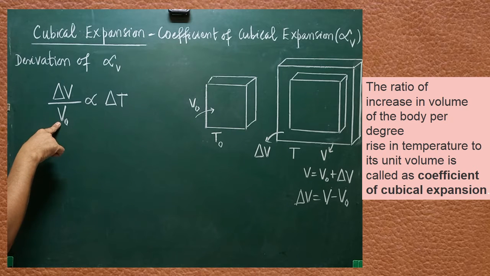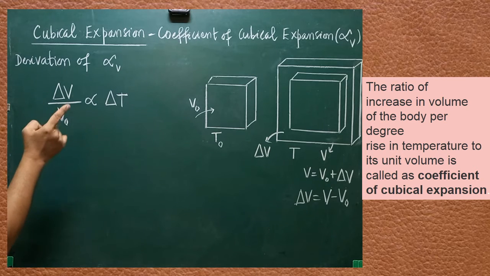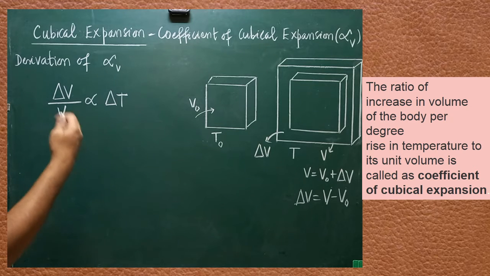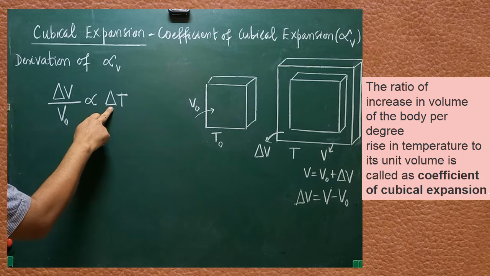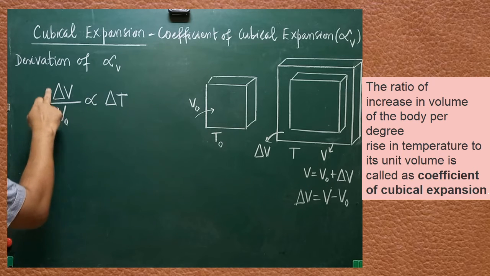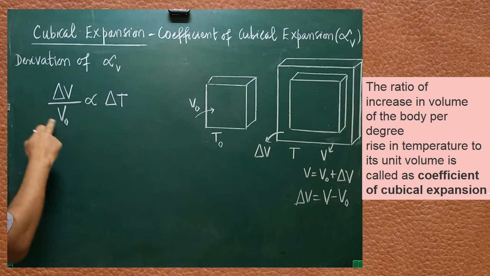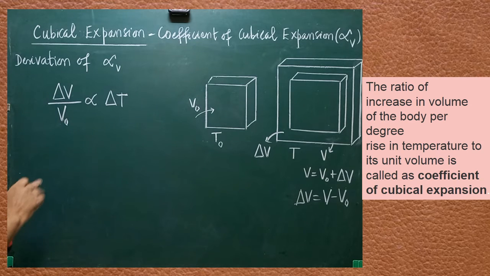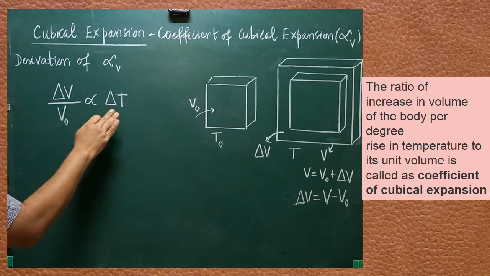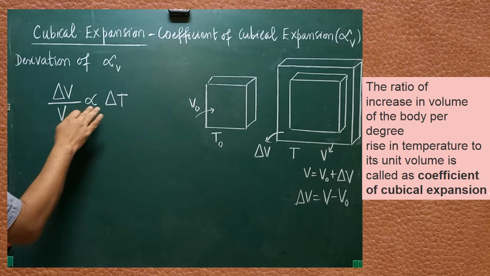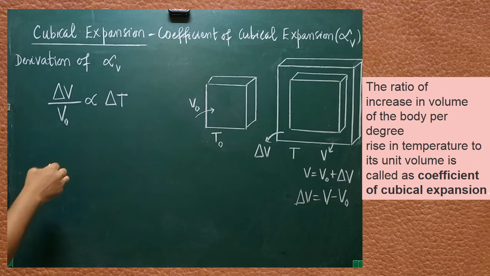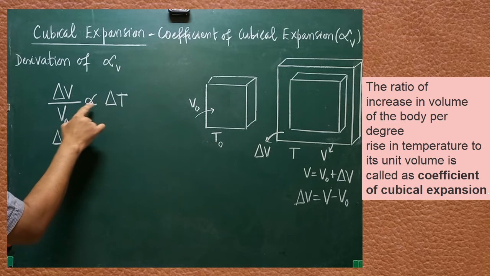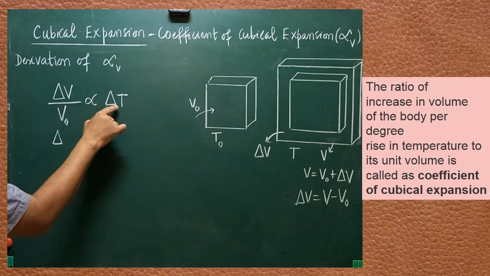Here, V0 is a constant. When temperature increases, volume will increase. Because of the increase in volume, del V will also increase. So when del T is increased, because of the increase in del V, on the whole, the ratio will increase. Are you clear? First, you have to understand the concept. Del V by V0 is directly proportional to del T. This formula is a must. Here both are not equal. This one is directly proportional to this factor.